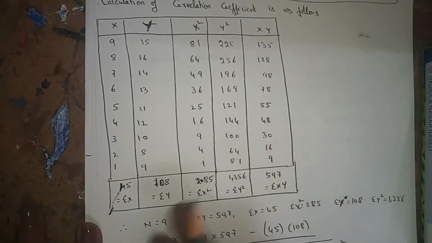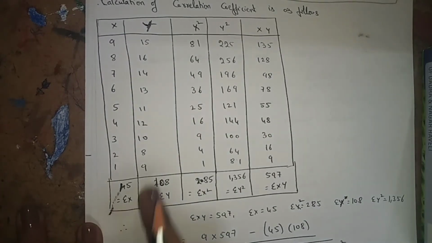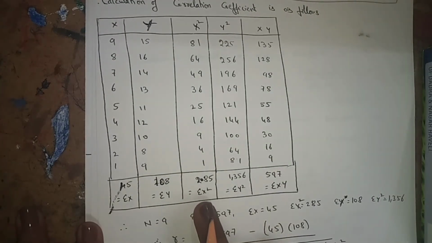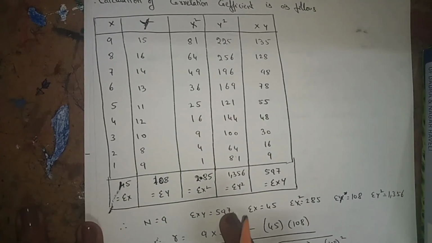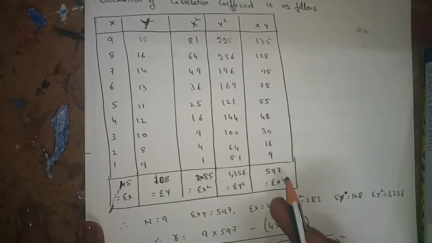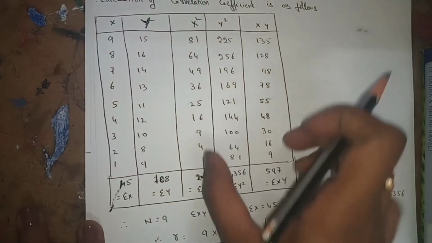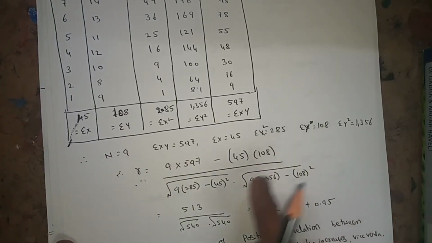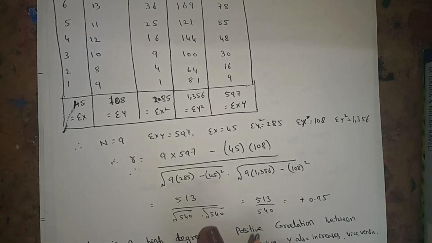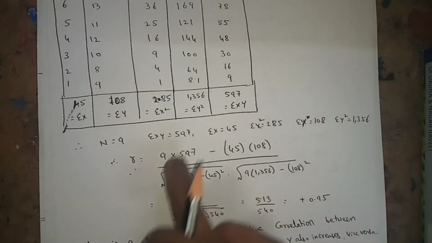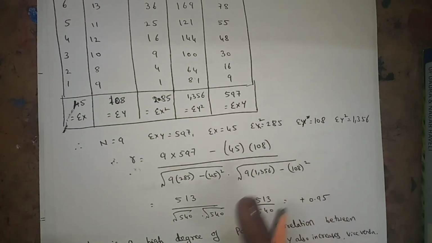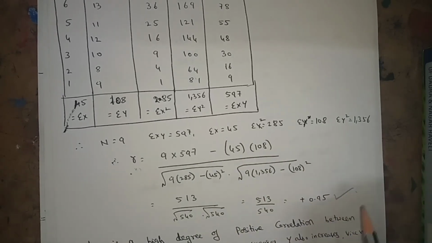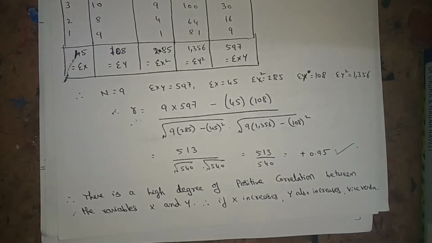After that use the calculator to find sigma x, the summation of x, sigma y, the summation of y, sigma x square, the summation of x square, sigma y square, the summation of y square, and the summation of xy. Find out all the values, write them down, and substitute all the values in the formula. Capital N is 9, and simplify as simply as possible. You will get the answer as plus 0.95.